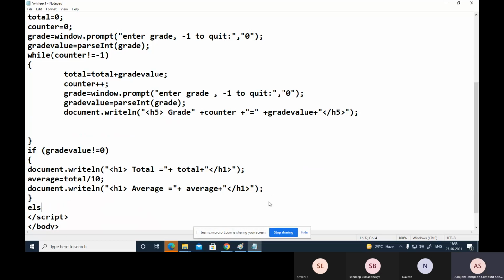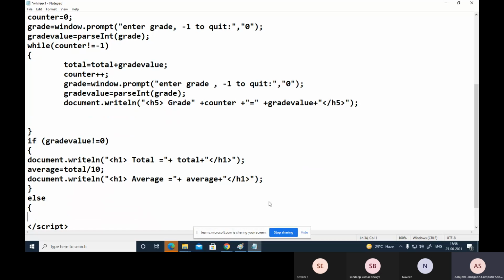Now the else part, here you can write the else part. So within the else part, no grades were entered, so here you can write document dot title length, no grades are entered.